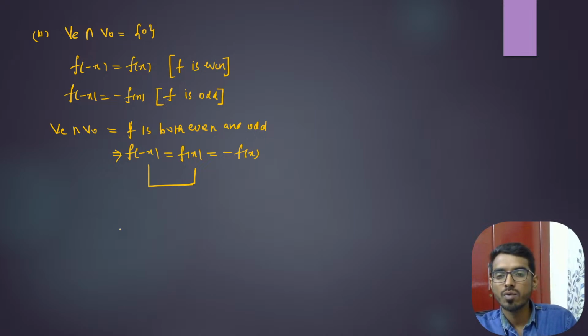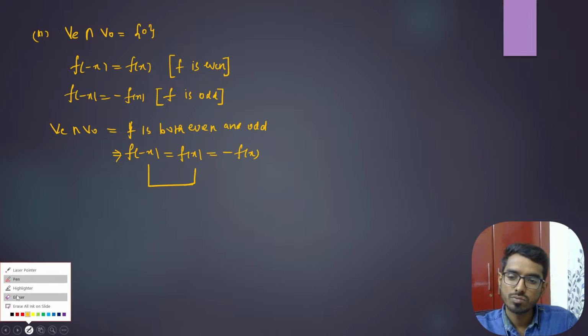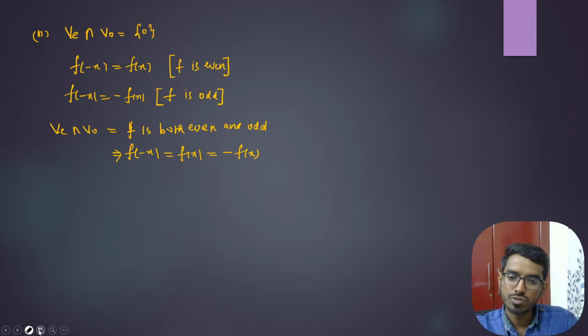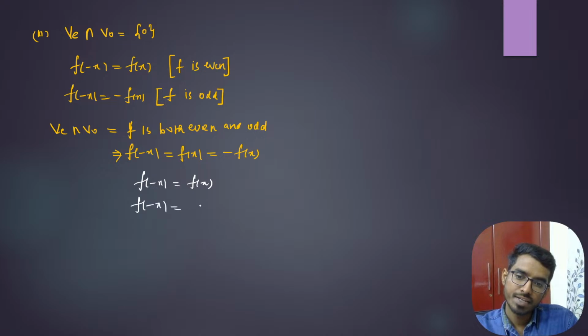When you solve these two, what do you have? f of minus x is the same as f of x, and f of minus x is the same as minus f of x, right?